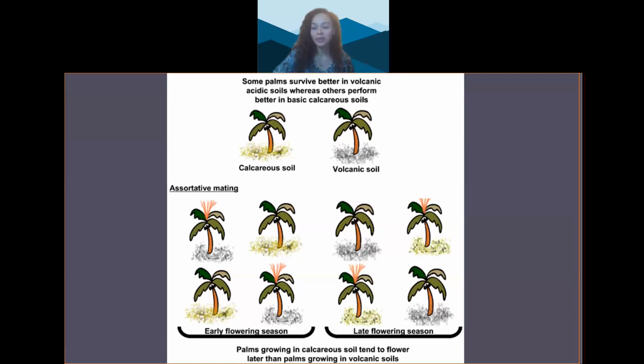So hopefully you wrote down a pre-zygotic barrier because this is happening before a zygote can even be formed. And more specifically, it's a temporal isolation because they're mating at different times of the year. So even though the plants are geographically in the same area, they are now reproductively isolated. In this case, the palms have fully diverged into two different species.